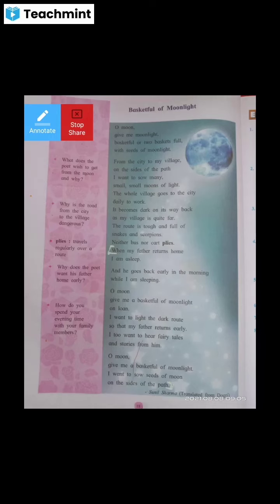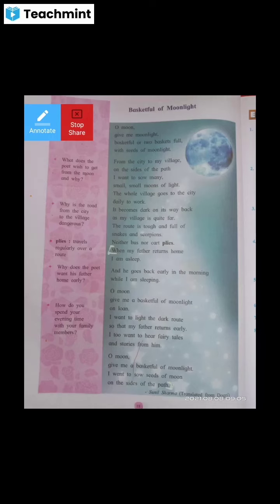Why are we saying the moon? Because it is a definite concept, a definite object. And that's why we say the moon here. And it is also particular. So, oh moon, give me moonlight, a basketful or two baskets full with seeds of moonlight.